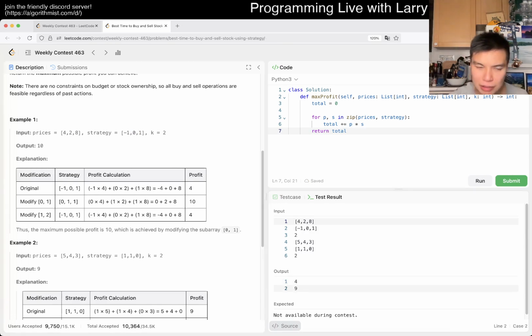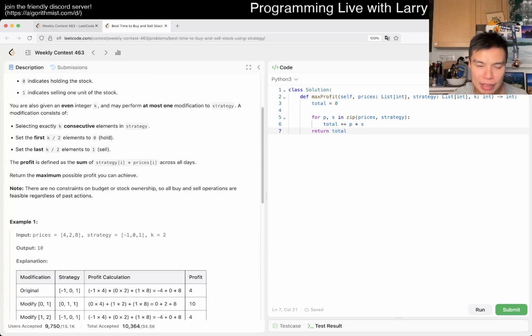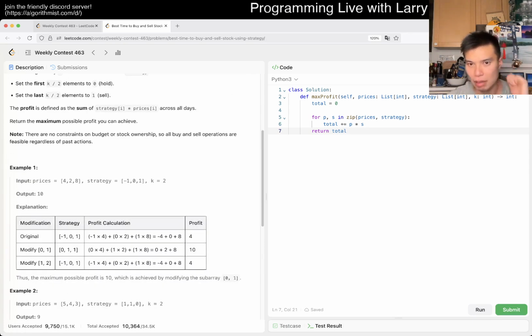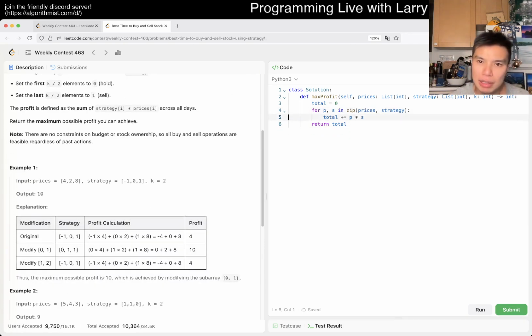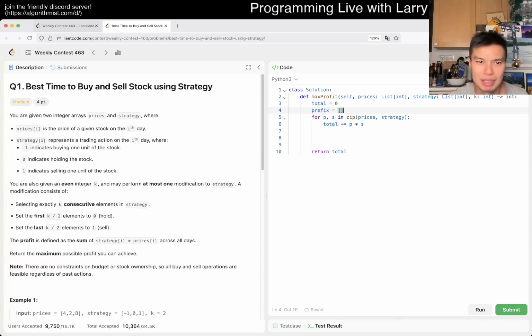Okay, so I think that's roughly right, but now we want to convert these to zero, the K thing, right? Okay, what does that look like? What do I want to do? I want to do a prefix sum, right? Probably. I mean, this is a very silly problem because the profit is not.